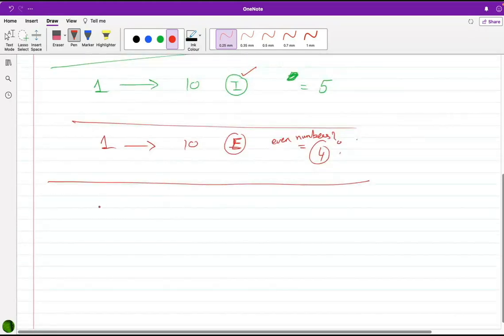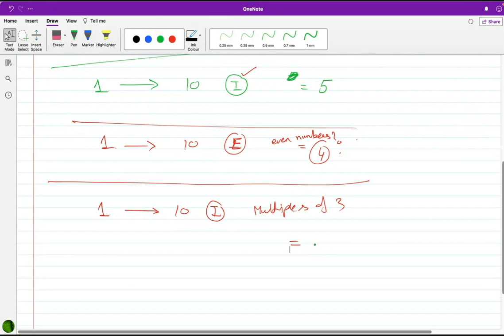Now see, 1 to 10 included, like 1 and 10 is included, multiples of 3. How many are there? There are 3. 3 multiples in this given range. Now 1 to 10 exclusive, boundaries are not included.